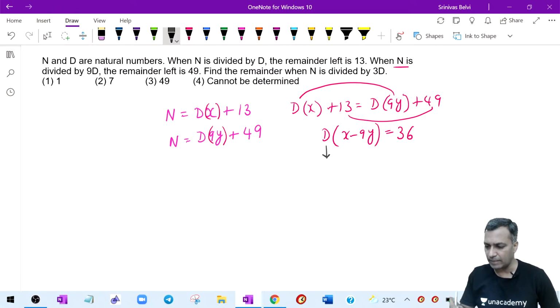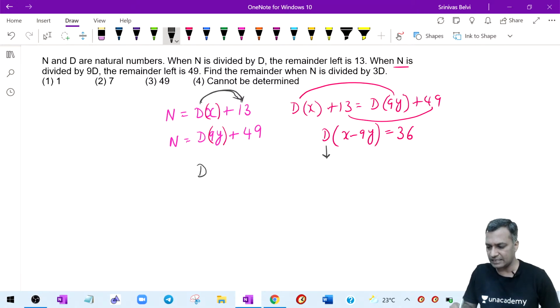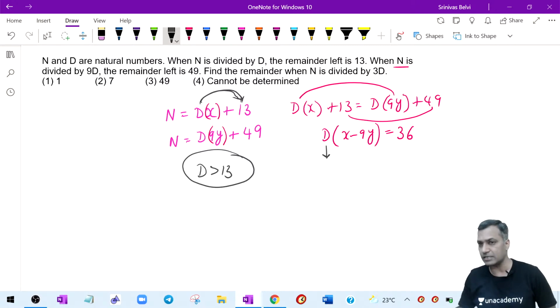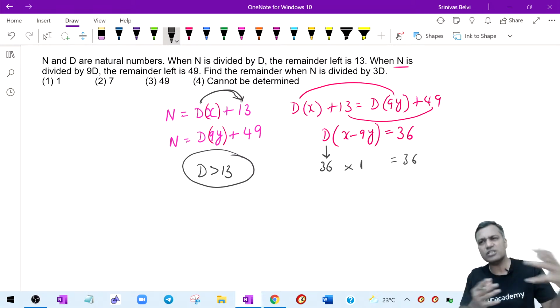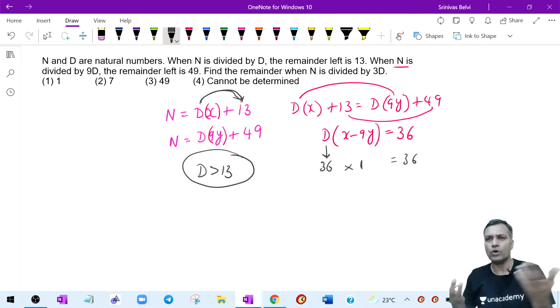What is my divisor? My divisor is greater than 13. Look at the first statement, the remainder is 13. What does it mean? From my very first statement, I know that my divisor is greater than 13. Therefore, my divisor can be 36 itself. Why? Because this can be 36 into 1 is equal to 36. X minus 9y works out to be 1 because x and 9y are nothing but the quotients.